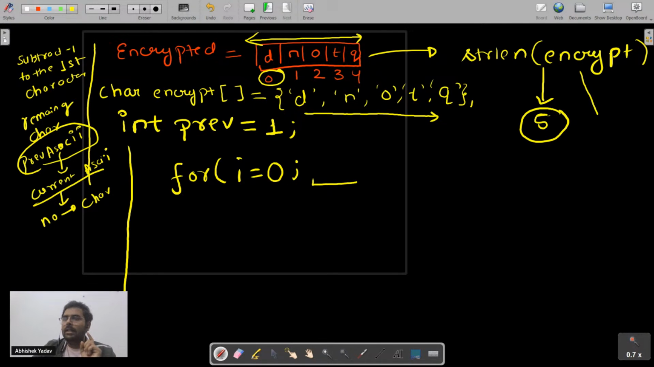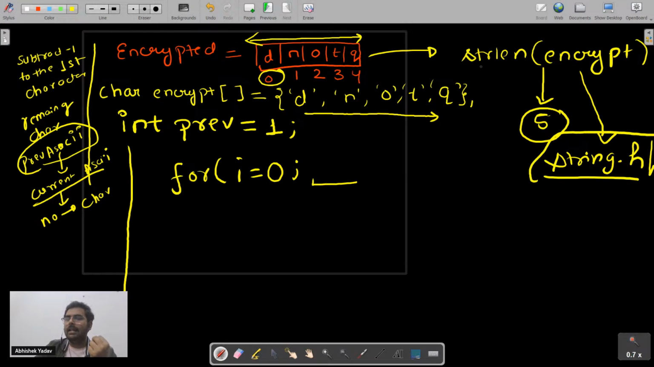One more thing: when you have to use this function, strlen, this function is defined where? Inside the string.h header file, like printf and scanf are defined inside stdio.h. Similarly, string.h is the header file for this strlen function. Everyone is getting the point? So I will use that function.